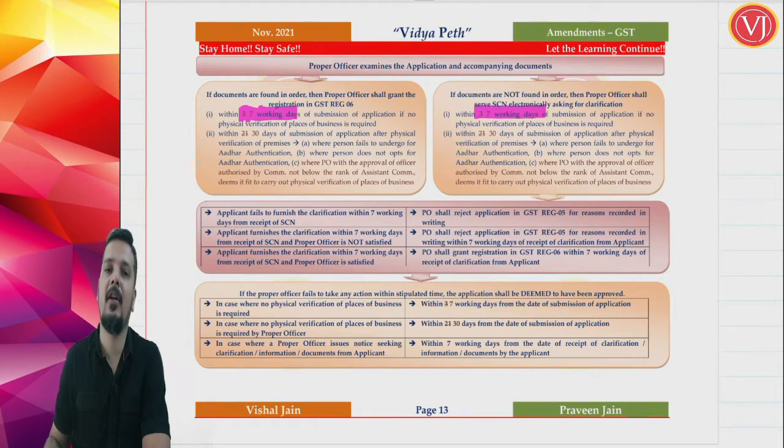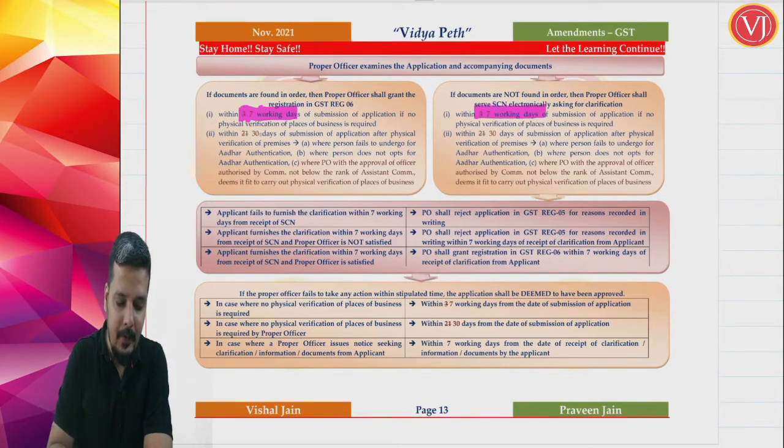Thereafter, if the department is giving you notice, you have to reply to the notice, and after you reply, the officer will have the same time. Now this is actually 3 working days changed to 7 working days.